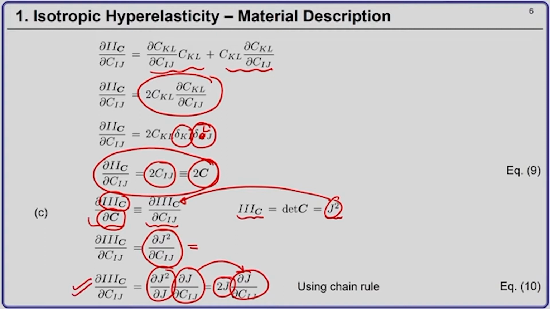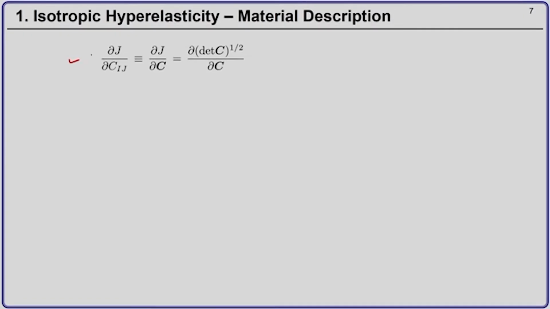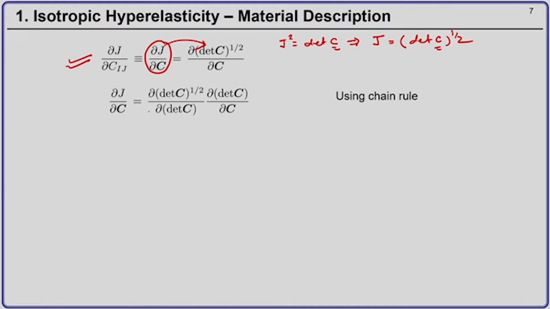To evaluate this third term, we have to evaluate del J by del C_ij, which in direct notation is del J by del C. Now, I know that J square is determinant of C, therefore J is the square root of determinant of C. So, my term becomes del by del C of the square root of determinant of C. Now I can again apply the chain rule: del by del determinant C of square root of determinant C into del by del C of determinant of C.